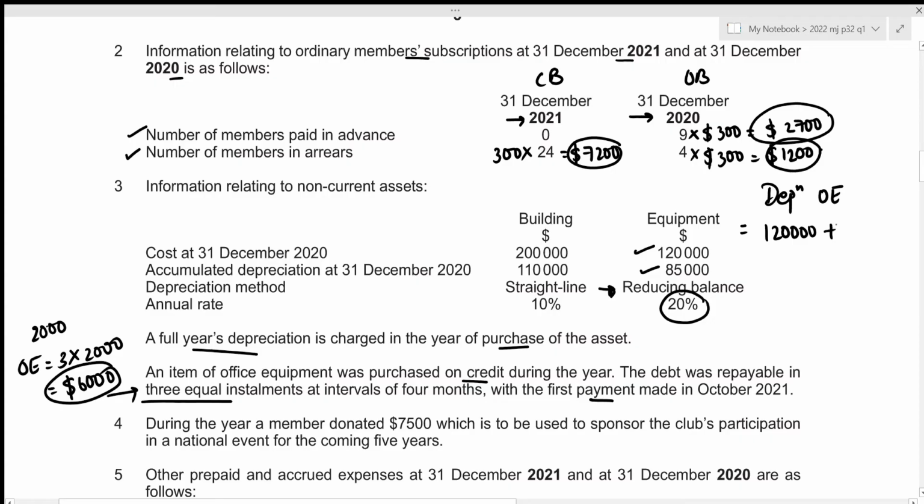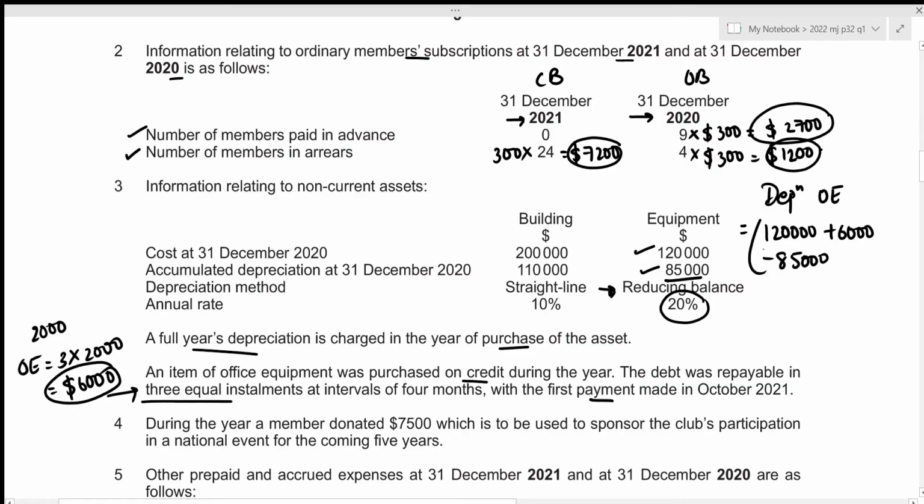So that's plus 6,000. And if there are any disposals, we should be subtracting their cost as well. But in this particular case, we are not given any information regarding disposal of office equipment, so we can completely skip that. The next step would be to subtract the accumulated depreciation in order to figure out the net book value. And the accumulated depreciation is given to be 85,000.